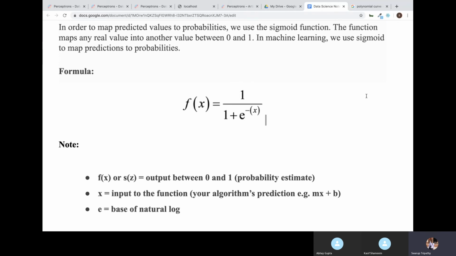So here e is again the base of natural log. 1 by 1 plus e to the power minus of the x value, which is the input value. This will give you the probability for that specific variable, that is, the probability of that value falling into either class A or class B.